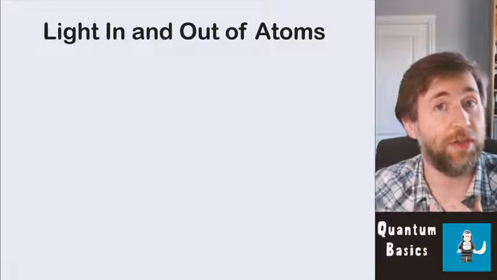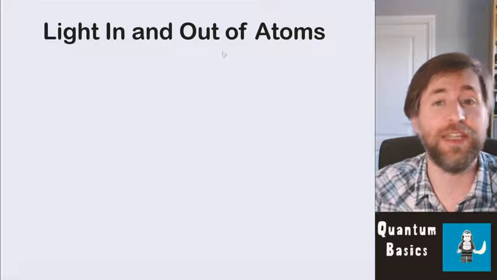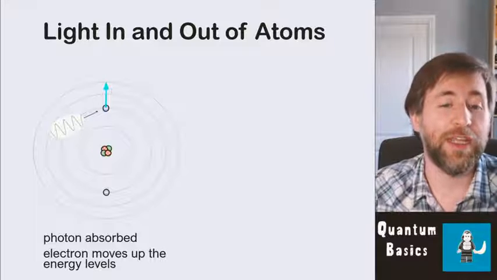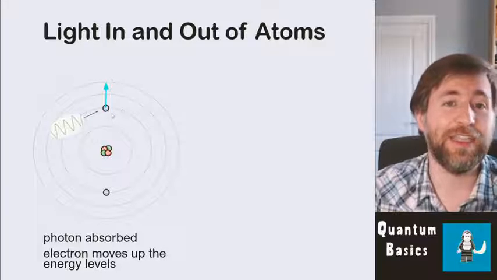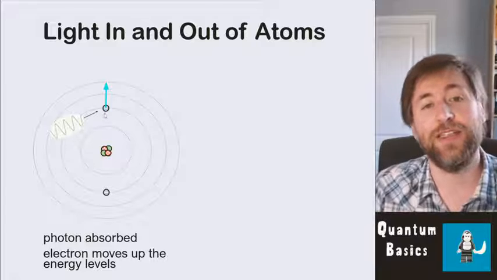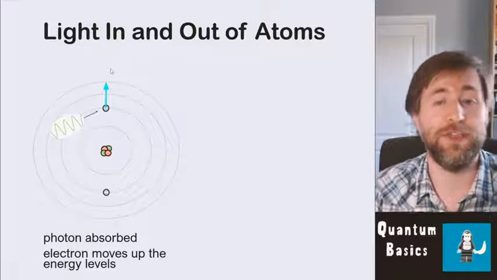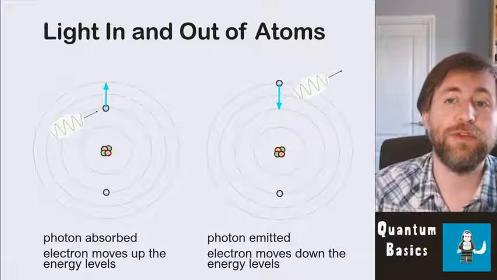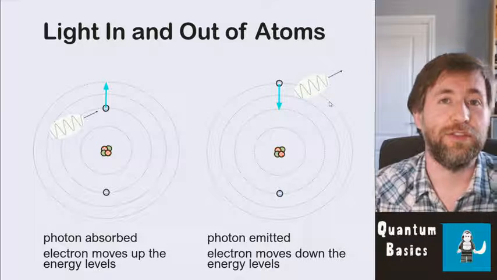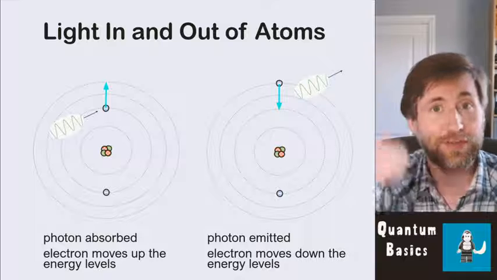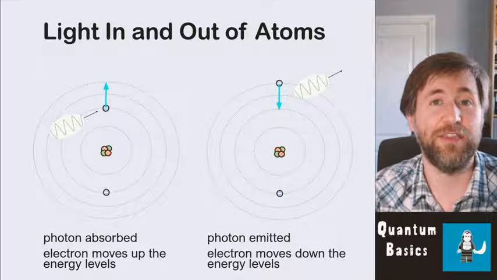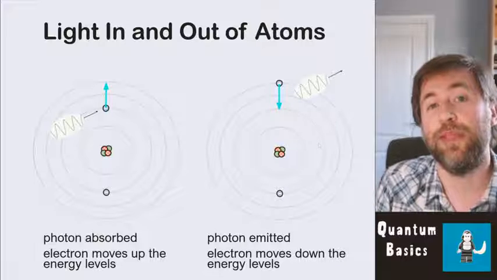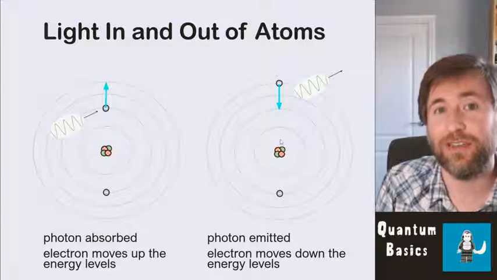Let's focus at first on understanding a key idea, which is how light comes in and out of atoms. And that's all I want you to get from this slide. When a photon is absorbed, when the light is absorbed, an electron moves up the energy levels. It takes the energy from the photon and it moves up the energy levels. It has more energy. When light is emitted, then the electron moves down the energy levels. So a photon being emitted corresponds to an energy level change where the electron moves down, it gives out energy, it has less energy afterwards. When the electron goes up an energy level, we call that excitation, and when it comes down the energy level, we call that de-excitation.